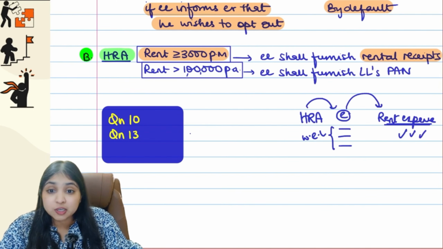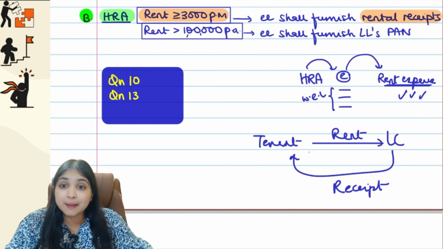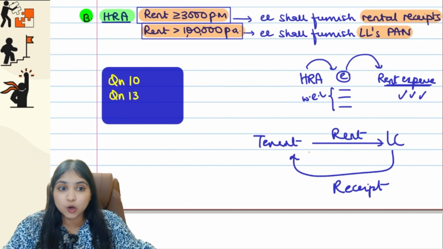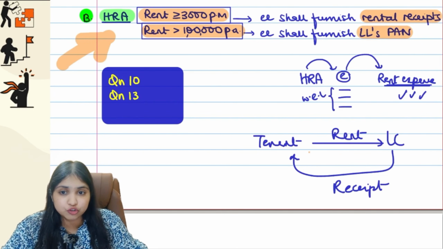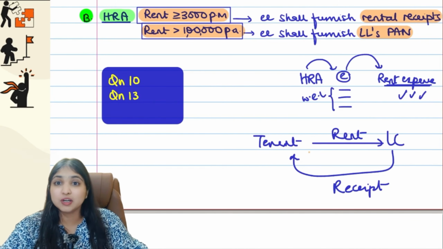If the rent happens to be at least 3,000 per month, then he should furnish rental receipt. If the rent happens to be more than 1 lakh per annum, then employee should inform the landlord's PAN number. Okay, so this is extra information, extra formality. This you should remember. This you can ask in MCQs, guys. Be careful, it's an untested area. They've not tested this till now.